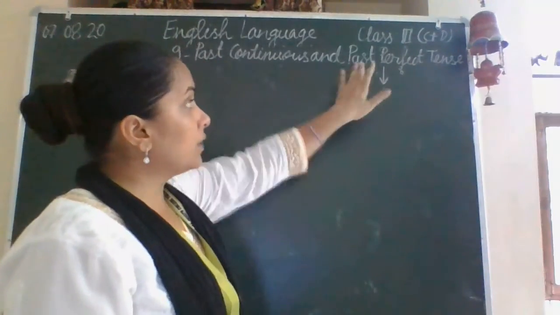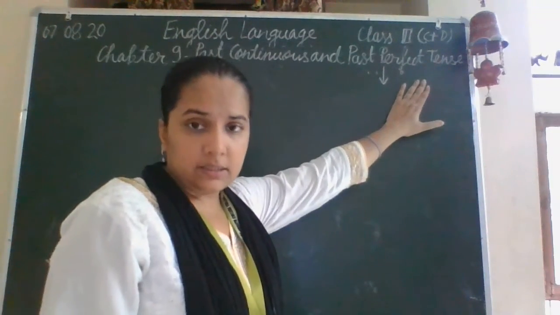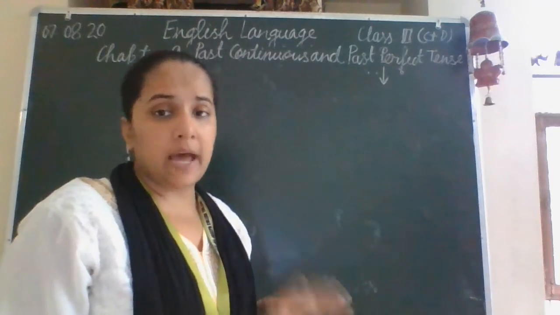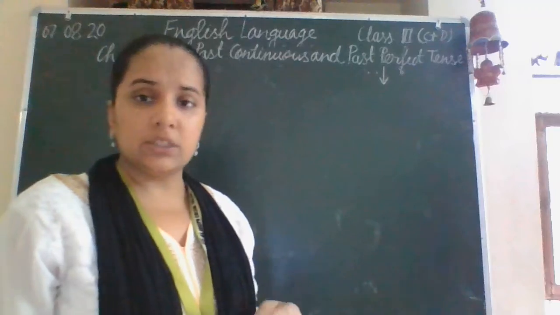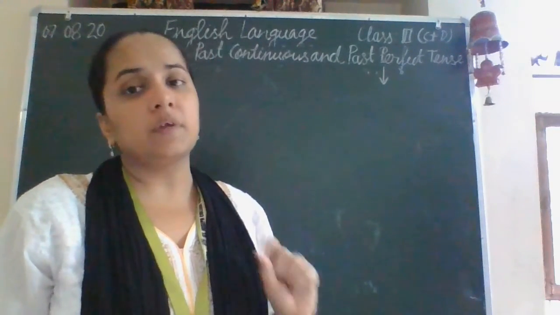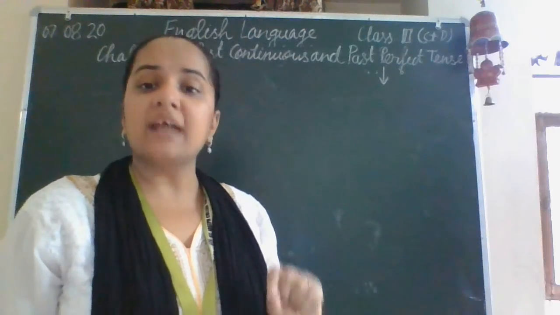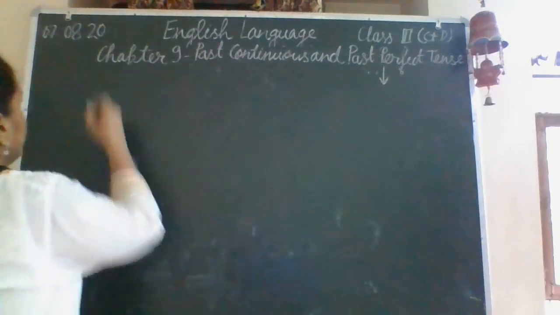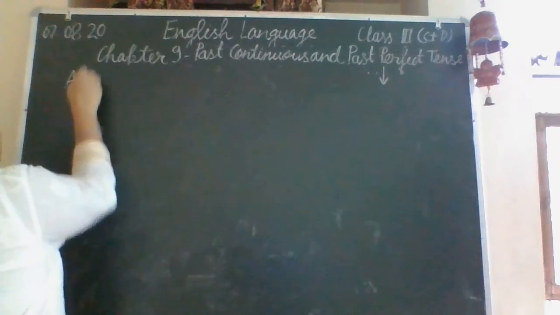Next, we will start with the past perfect tense. Here, always remember, in each kind of sentence, be it affirmative, negative or interrogative, the third form of the verb, the past participle, will be used. So again, we will start with the affirmative sentence.